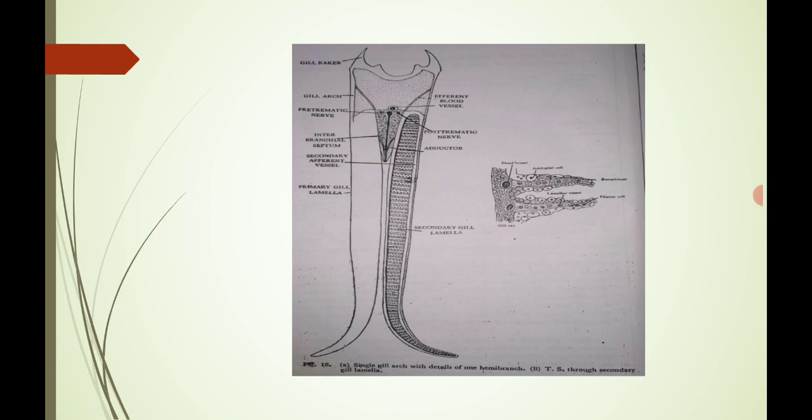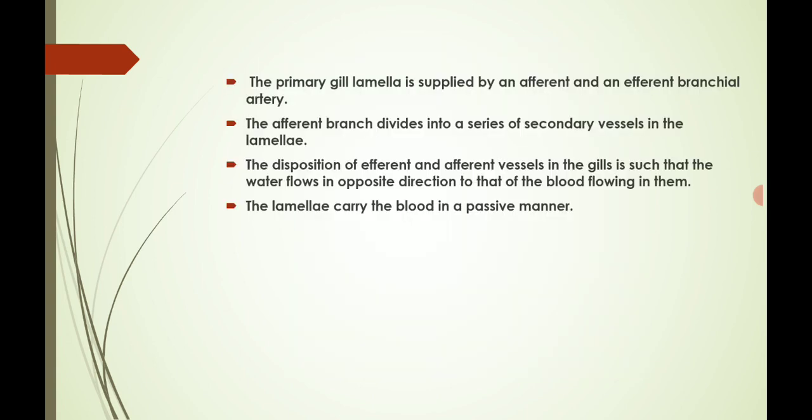So in the second diagram there is a TS of a secondary gill lamellae. We are seeing that the gills are present in paired fine numbers. Here's the primary gill lamellae. It's supplied by an afferent and an efferent branchial artery.